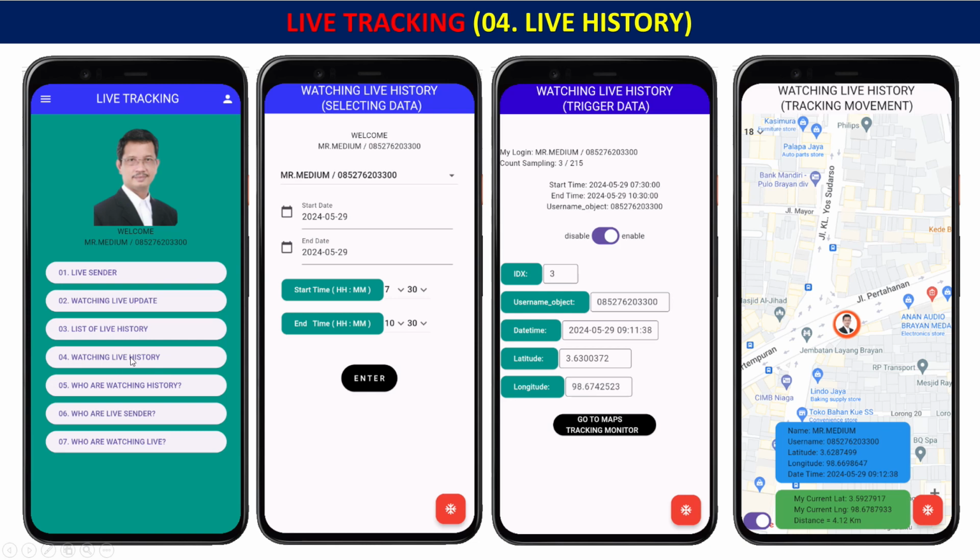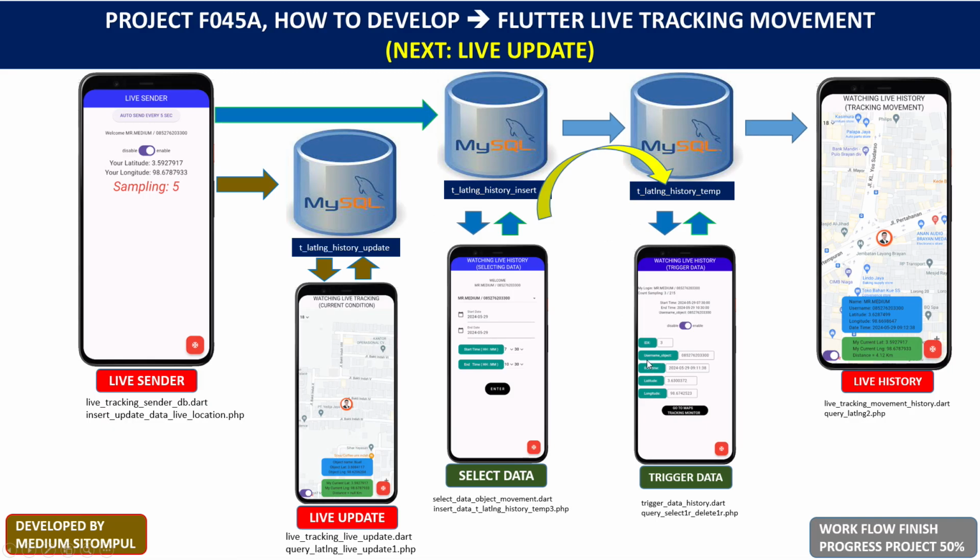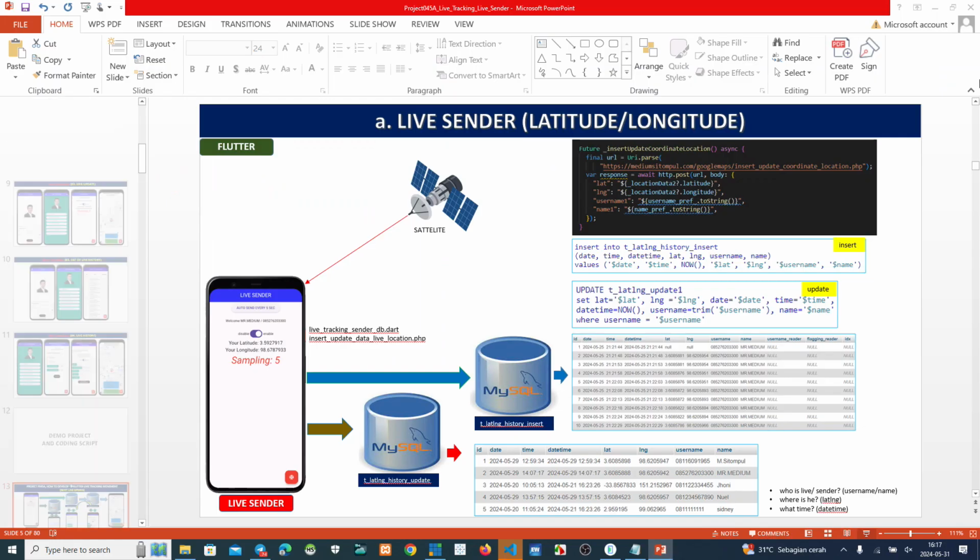Click number 4. Choose who, if we want to monitor someone or some bus. This one, click what you want. Click the start date, end date, start time, and end time. Click here. Okay, we can see the count of sampling or amount of sampling. This one. Okay, click here, go to the map. We can see these guys go from one point to another point. Okay, the demo project I have shown to you once again.